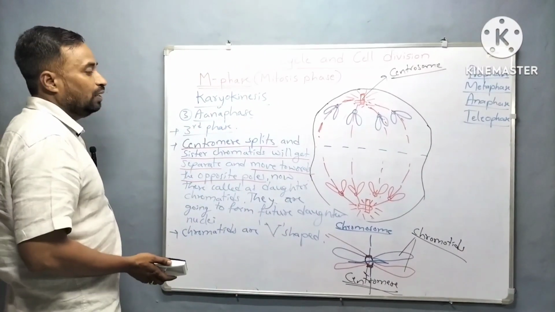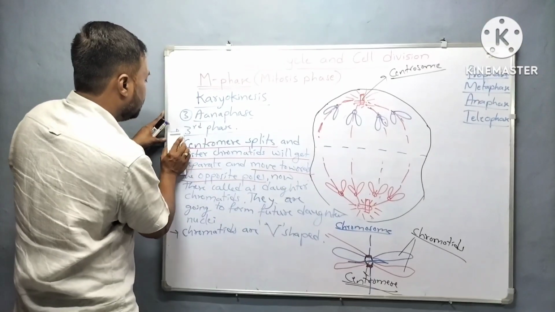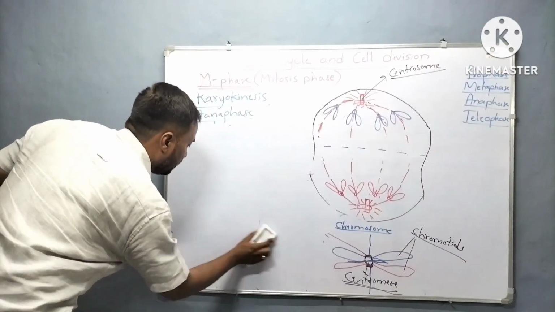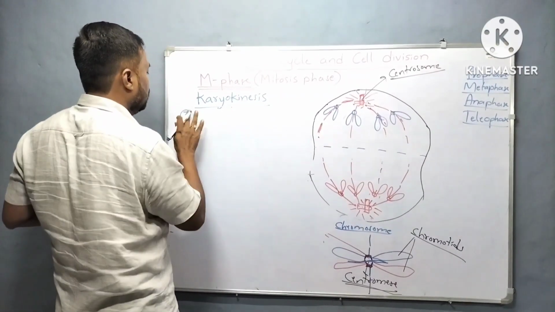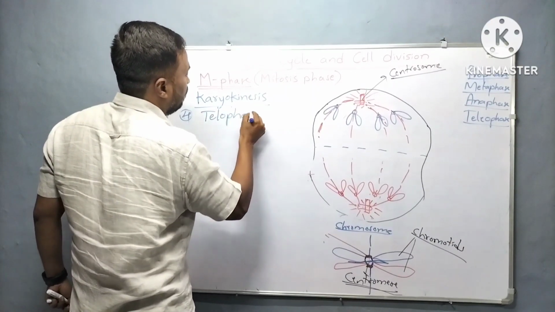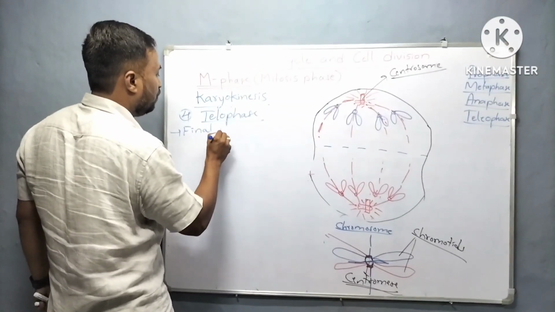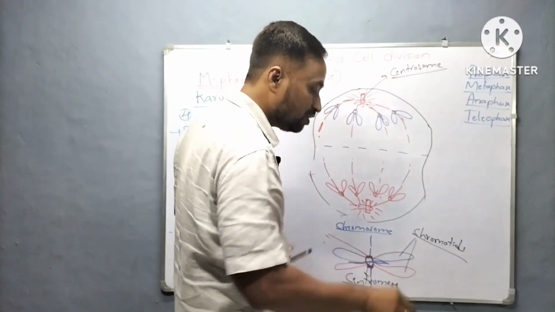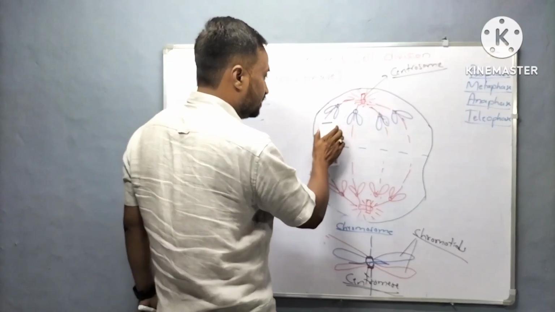Now let's talk about the last phase of karyokinesis, that is telophase. The fourth or final phase is called telophase. During this final phase, what changes will occur in the cell? I will show in the diagram itself. Observe the changes in the diagram.